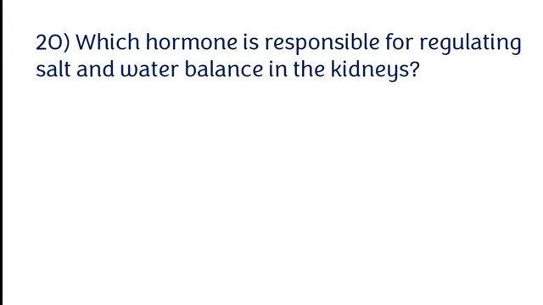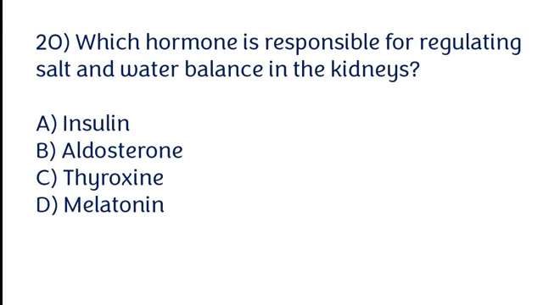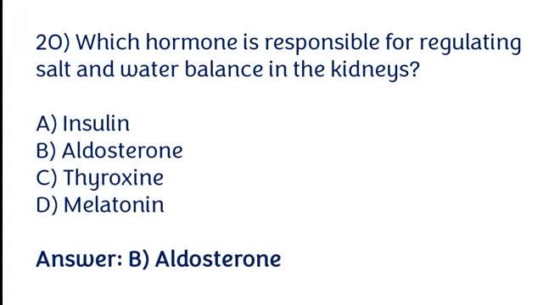Which hormone is responsible for regulating salt and water balance in the kidneys? Insulin, aldosterone, thyroxine, melatonin. The correct answer is option B. Aldosterone hormone is responsible for regulating salt and water balance in the kidneys.